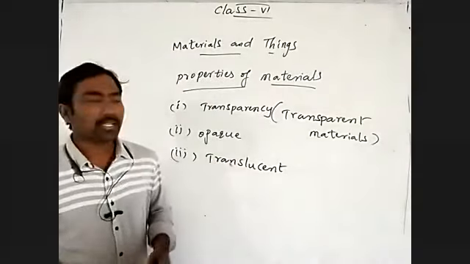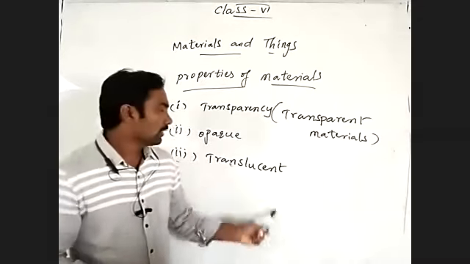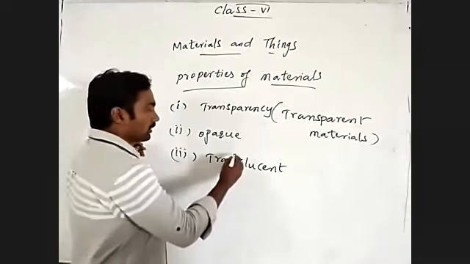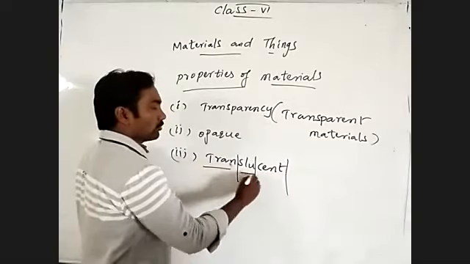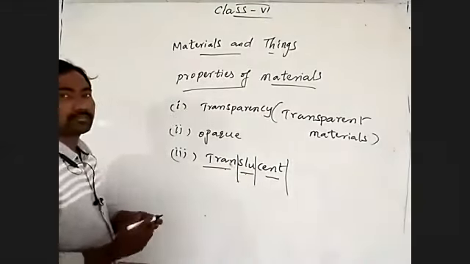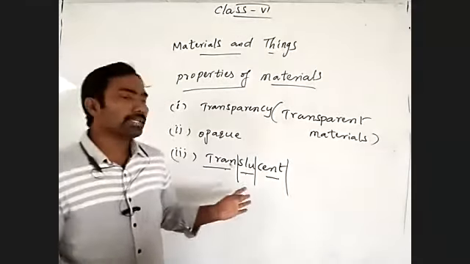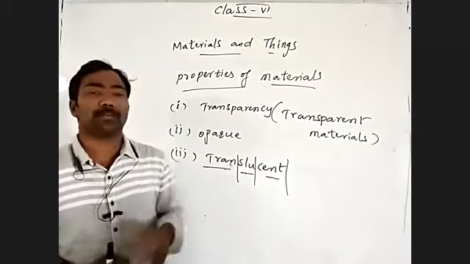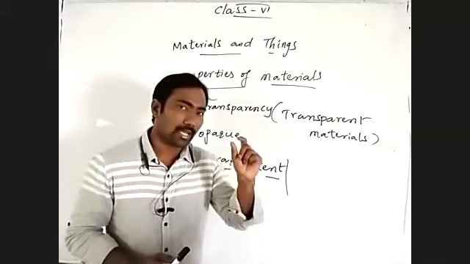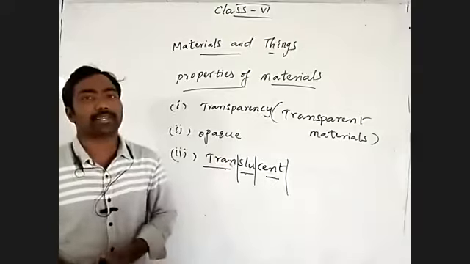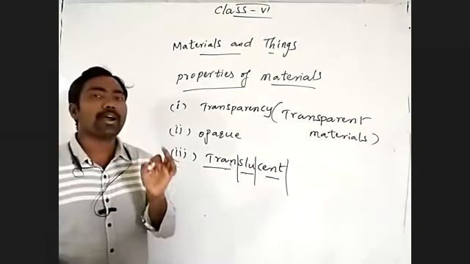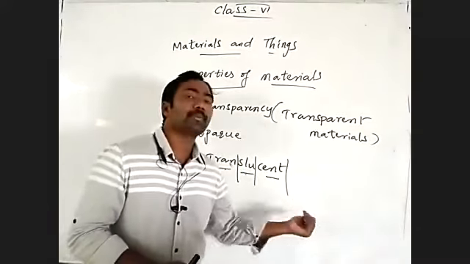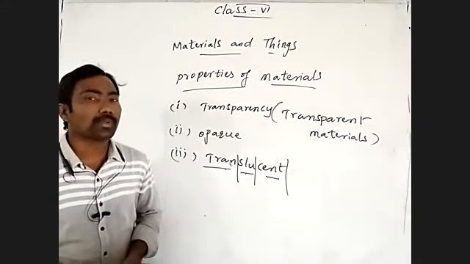At the same time, translucent. The materials which allow light partially through them, partially meaning a very small amount of light, those materials we can call translucent materials.